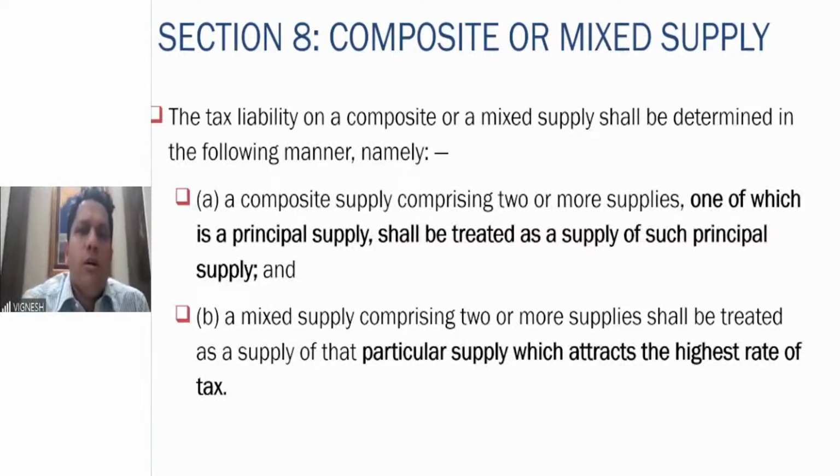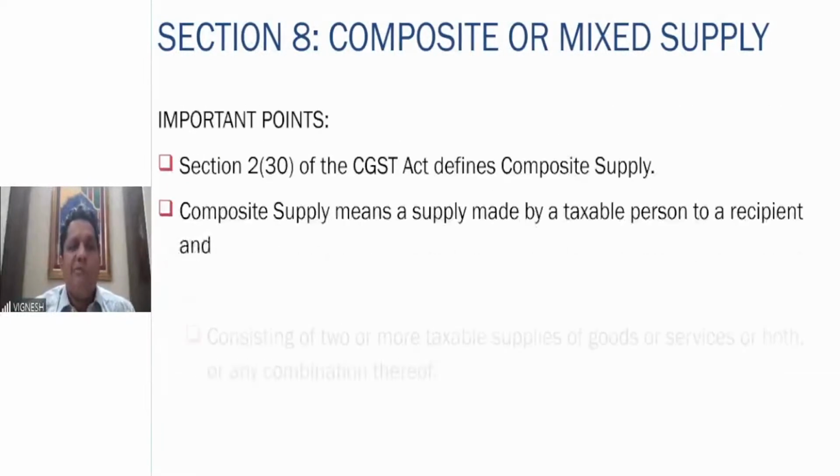So in such a situation, among all the products, we have to examine which has the highest rate of tax, and that rate is applicable on the cost of the entire gift pack. I hope there is clarity on what is a composite supply and what is a mixed supply.